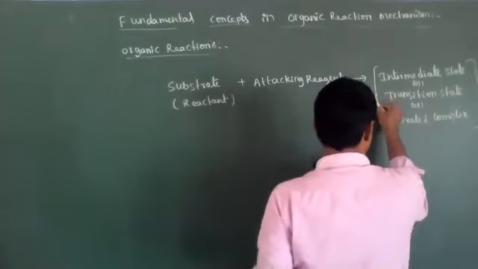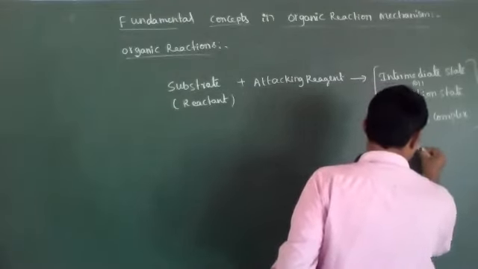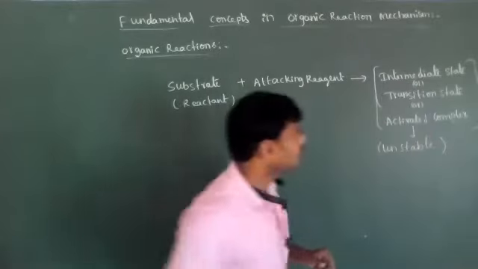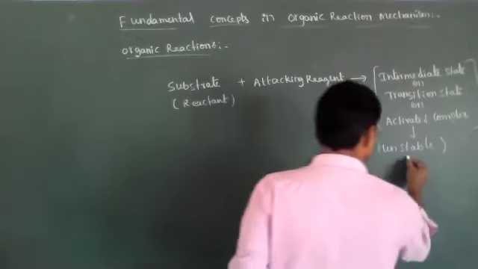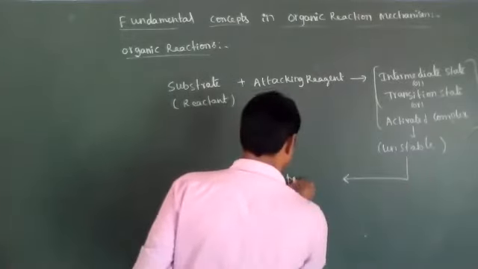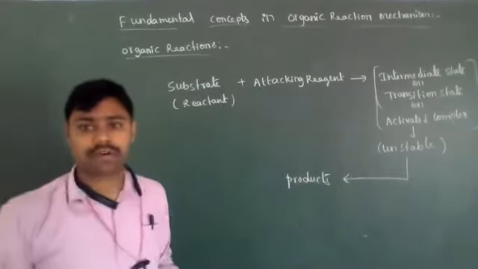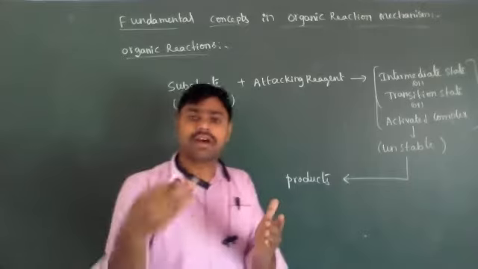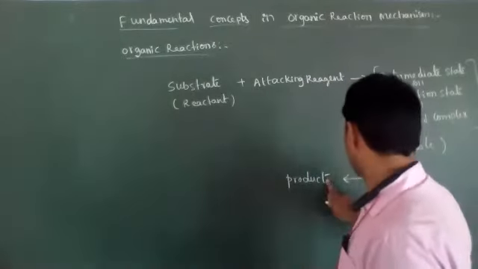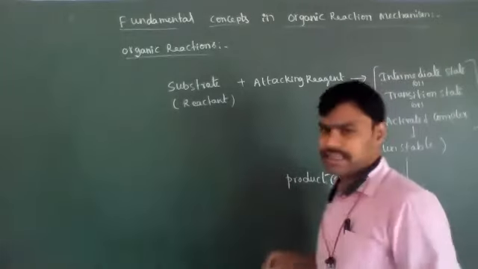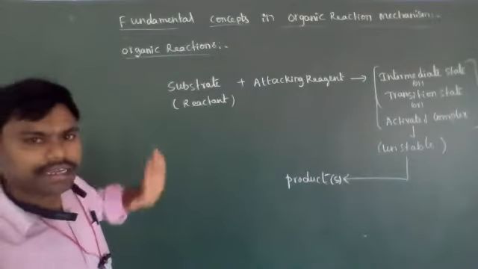It is unstable. This transition state is converted into products. Maybe they form one product or a mixture of products. So this is known as an organic reaction.